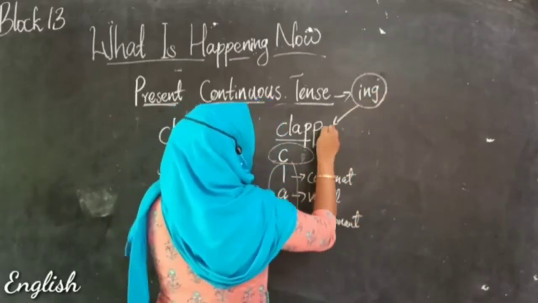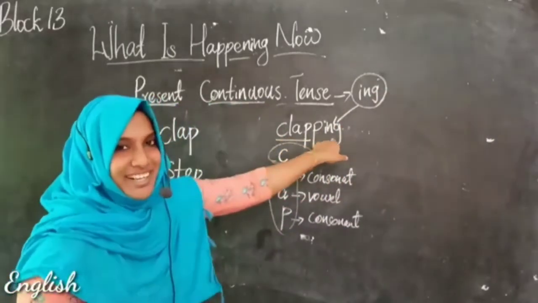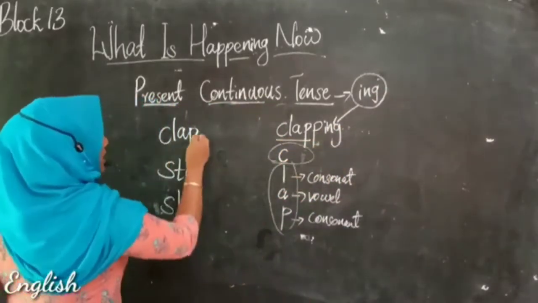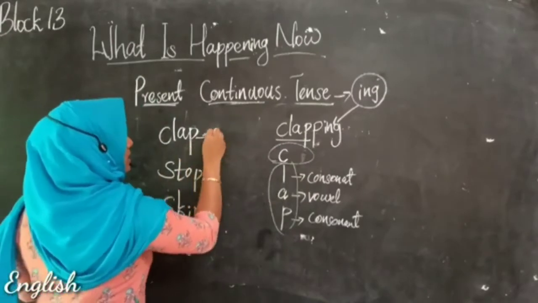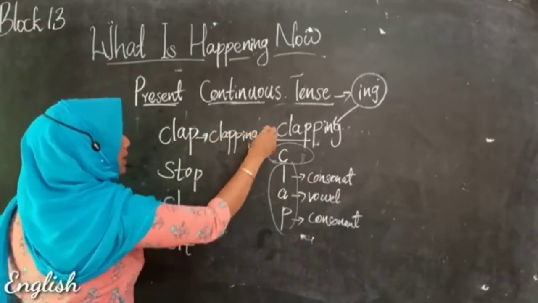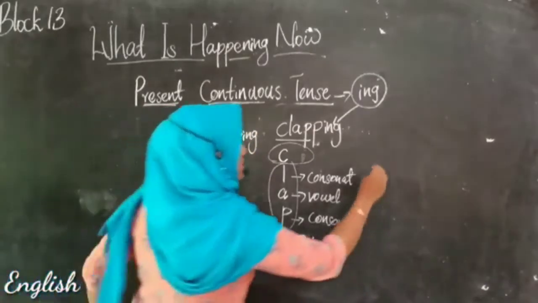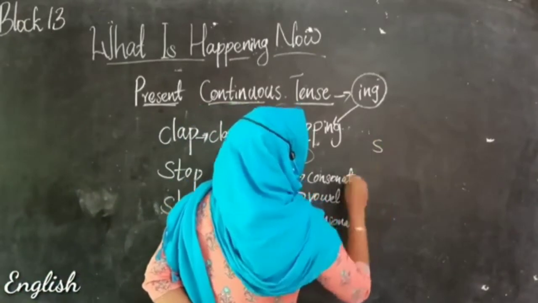Let's add it here. So it will become clapping, right? And what is the word stop? Let's write it in the same way.